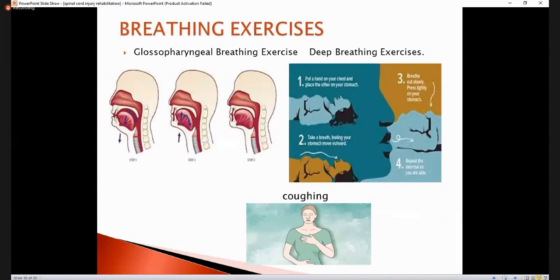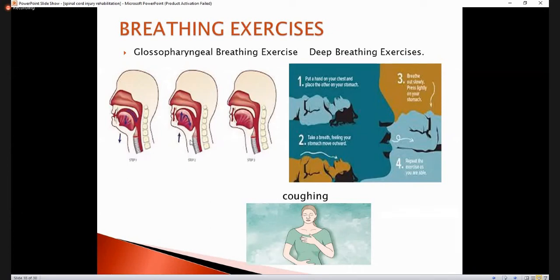Glossopharyngeal breathing exercises are used especially for higher level injuries, usually cervical injury when the patient is on ventilator support. Usually you ask the patient to do the gulp movement, in which the mouth is open and the pharynx is filled with air.